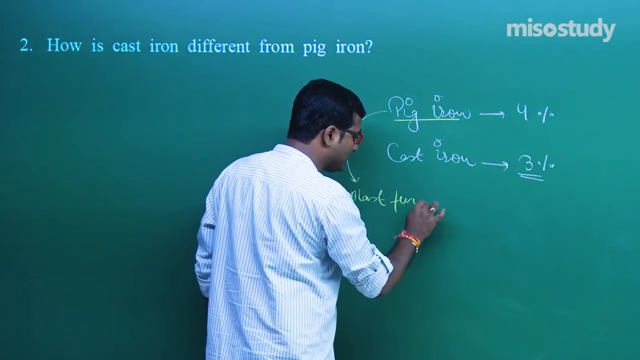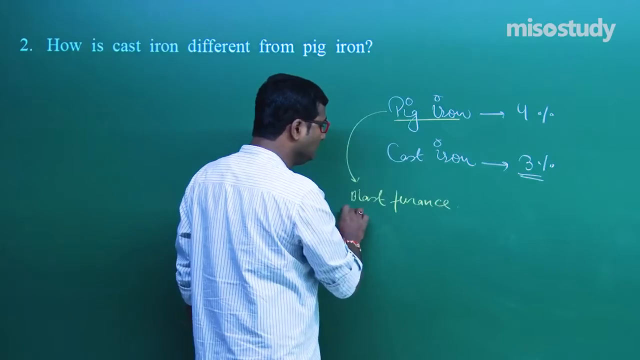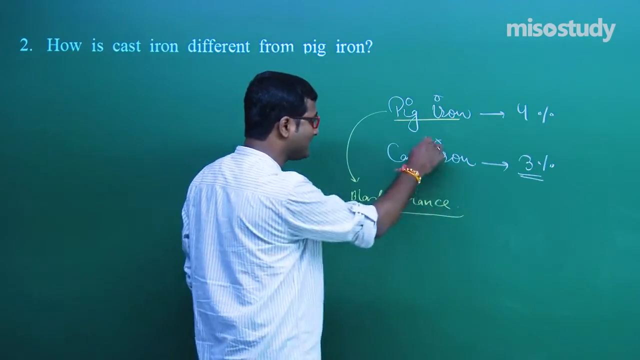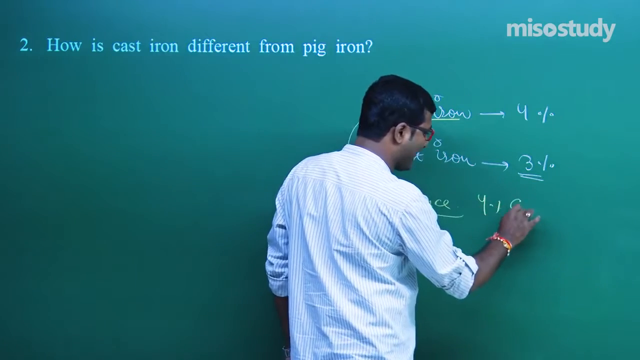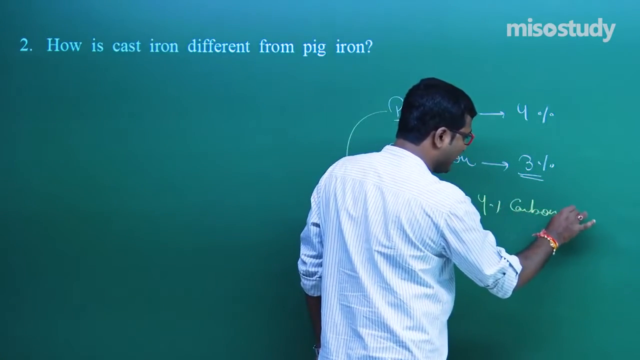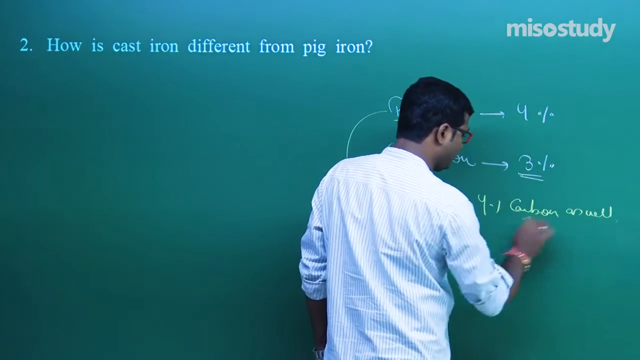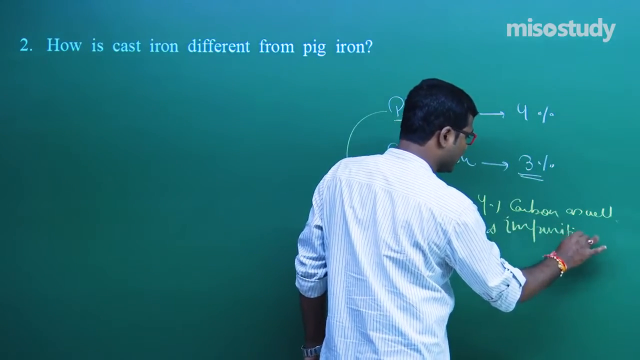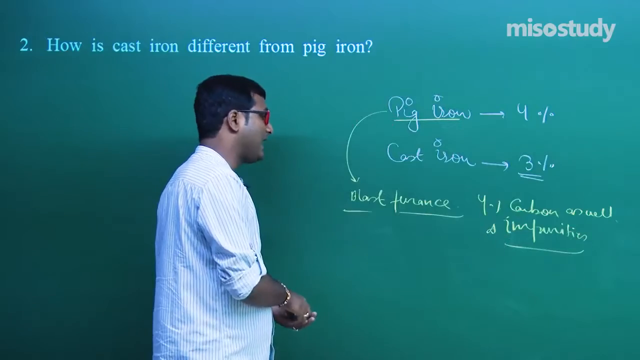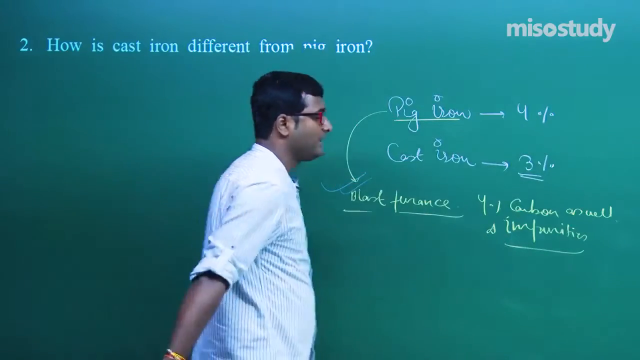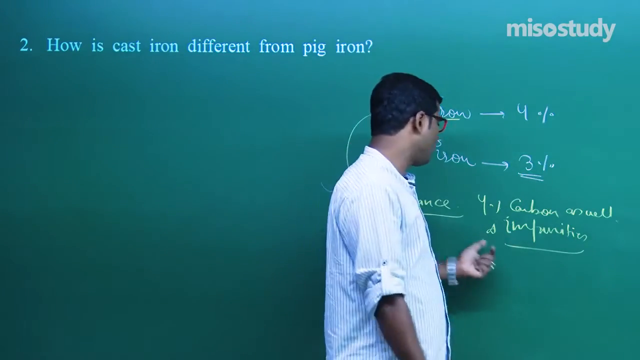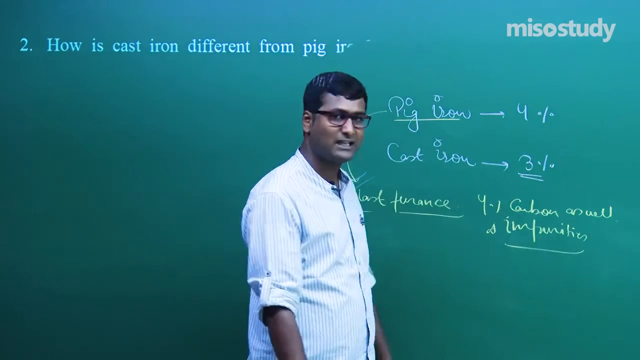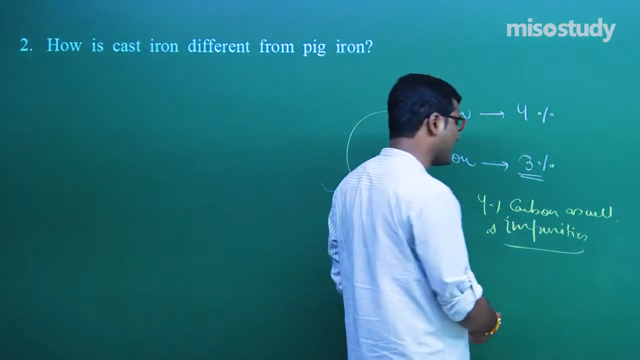is known as pig iron, and pig iron contains 4% carbon as well as impurities. Clear to you? Again I am repeating, the iron obtained in the blast furnace is known as pig iron, and it contains 4% of carbon as well as a few impurities like Si and P.